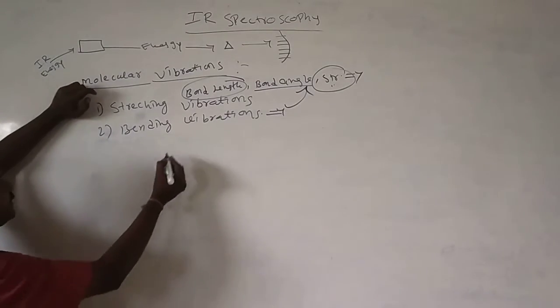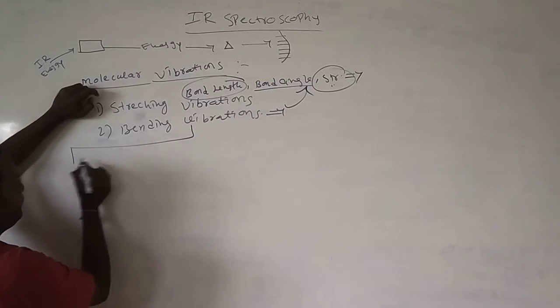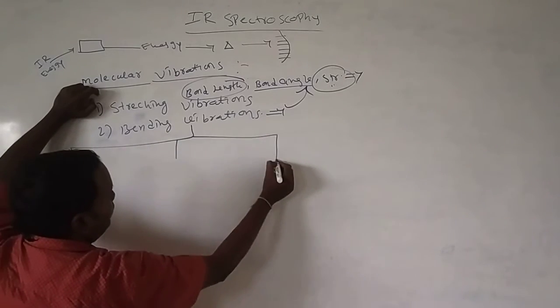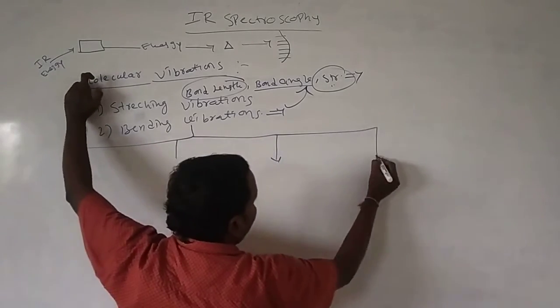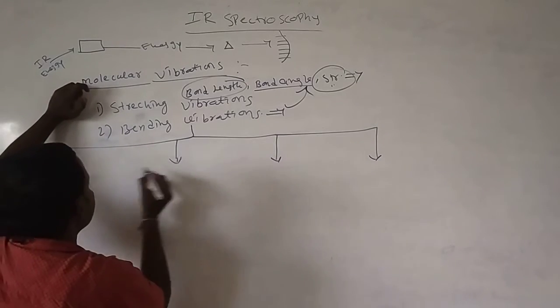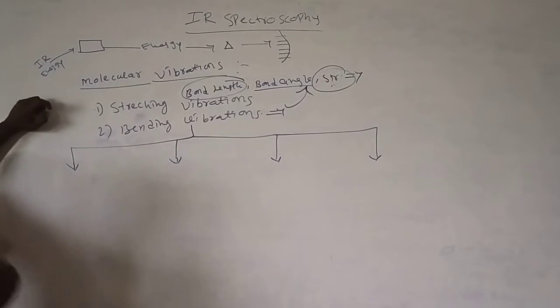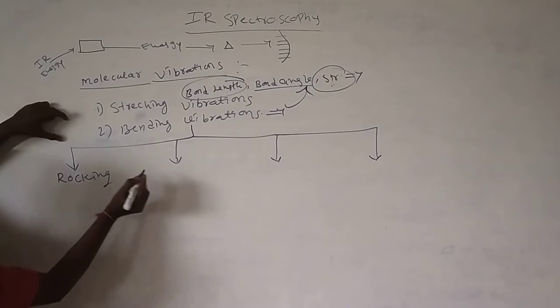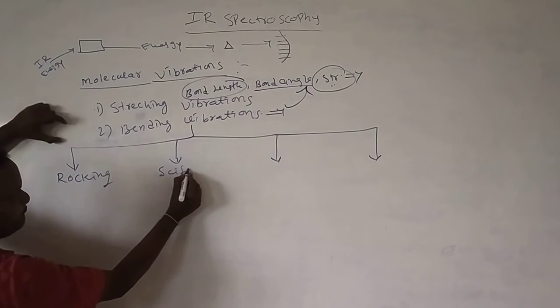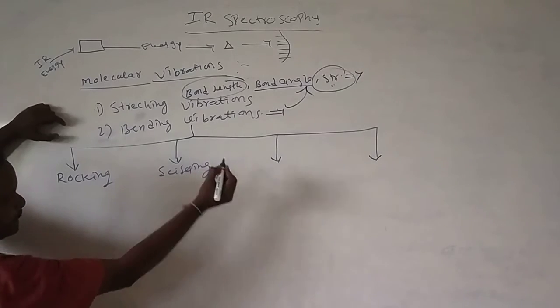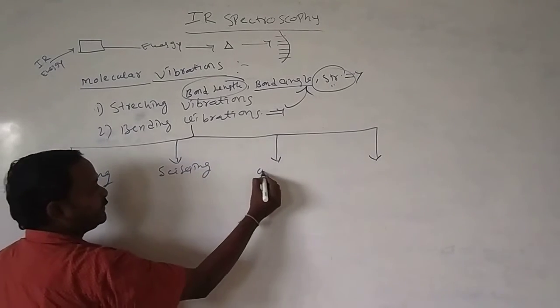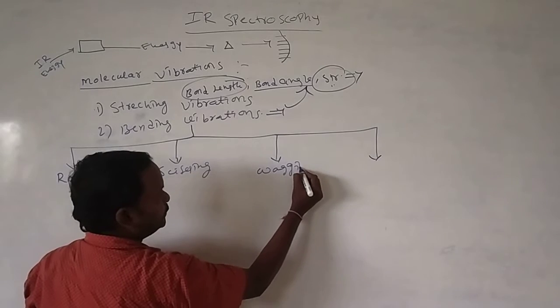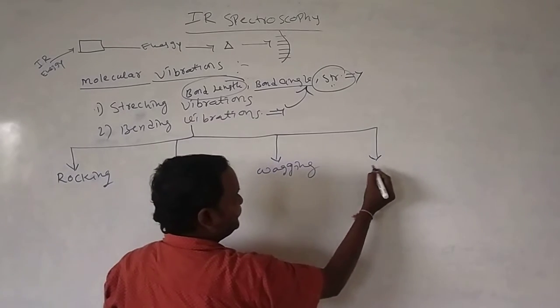Here there are four important bending vibrations. One is rocking, then scissoring, third one is wagging, fourth one is twisting.